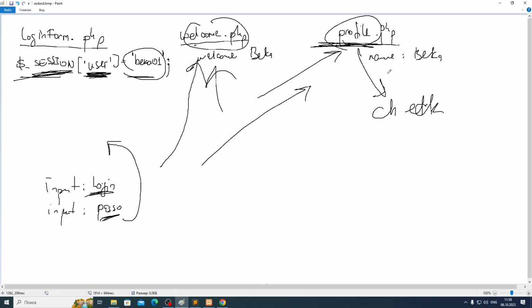But if the session array is empty, or inside the user key we don't have any value, we will redirect him to login_form.php. If there's no information in session, we will redirect him to login.php again. Go login first, then come here.